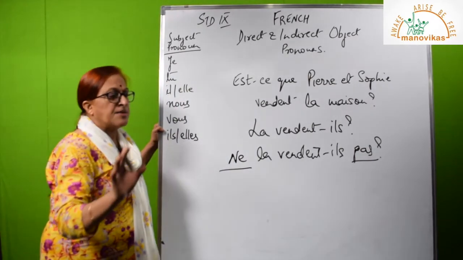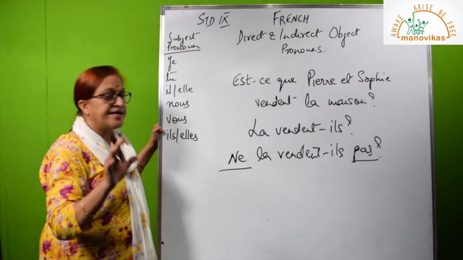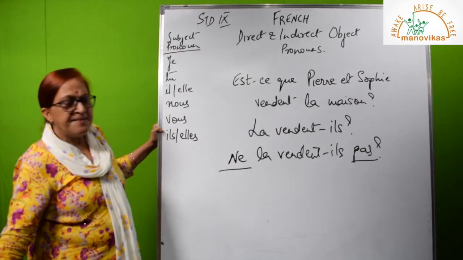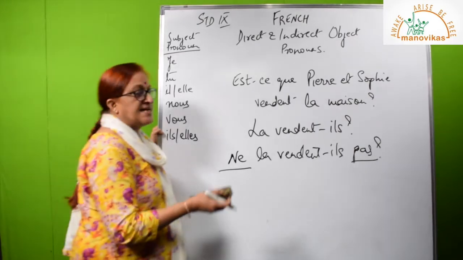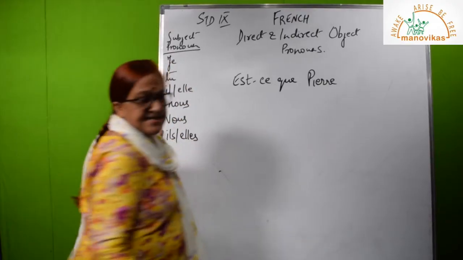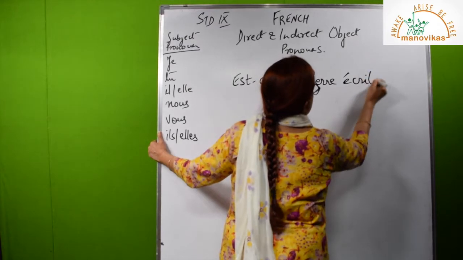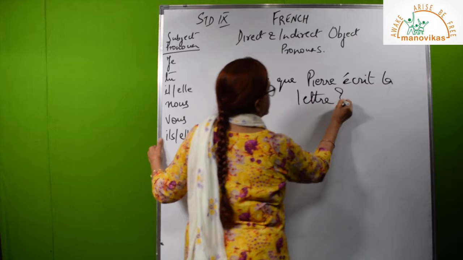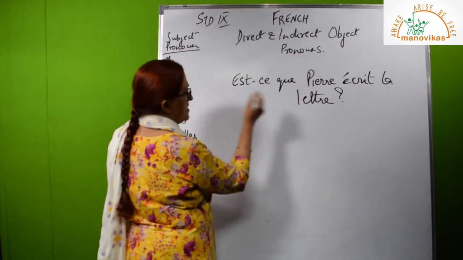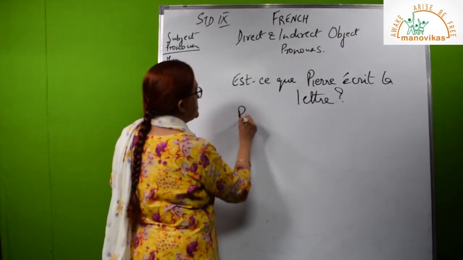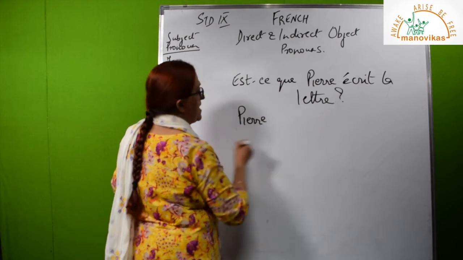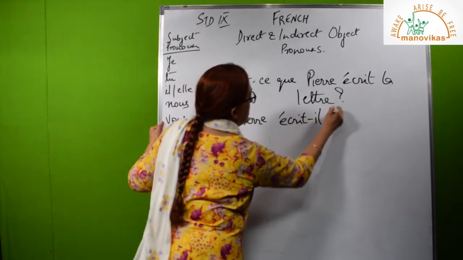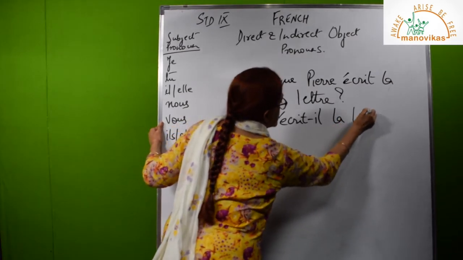Now, suppose I want to ask a question regarding Pierre. Is Pierre writing the letter? How will I say, is Pierre writing the letter? Est-ce que Pierre écrit la lettre? Or another way of saying it, Pierre. First you write his name. Écrit-il la lettre? This was taught to you.